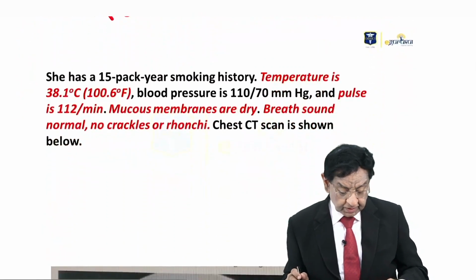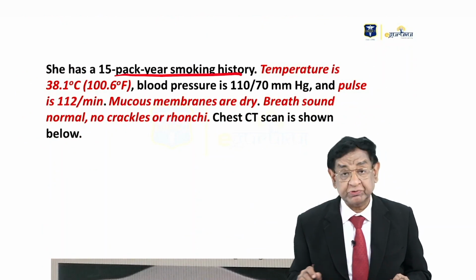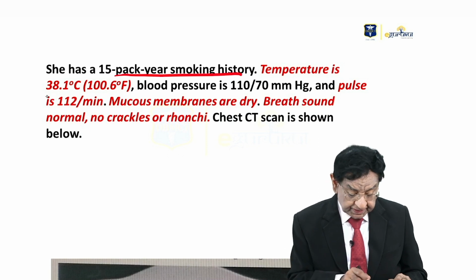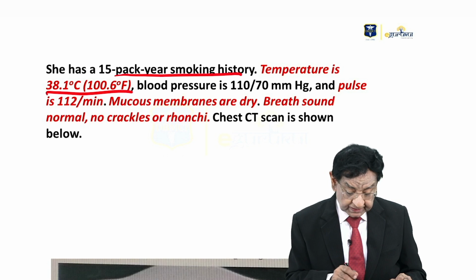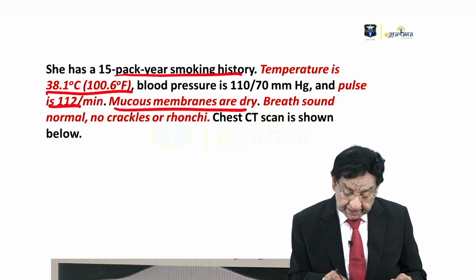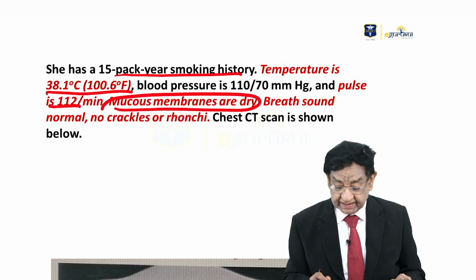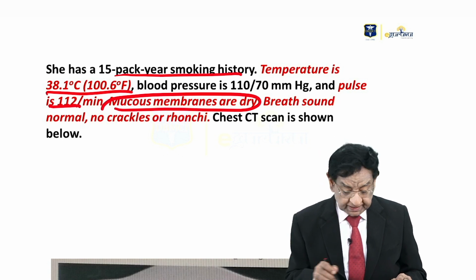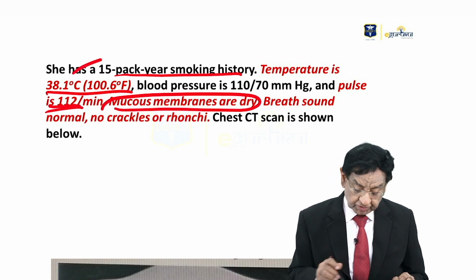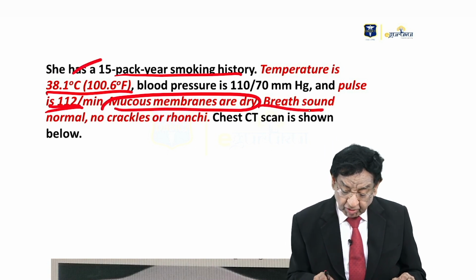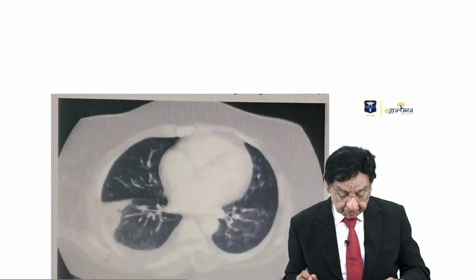She has a 15-pack-year smoking history. She's febrile at the moment, and tachycardia is there. Mucous membranes are dry. That could be due to diarrhea leading to dehydration, and that may be a contributing factor to the tachycardia also. Of course, fever is also there. Breath sounds are normal, no crackles, no rhonchi. Chest CT scan is shown below.